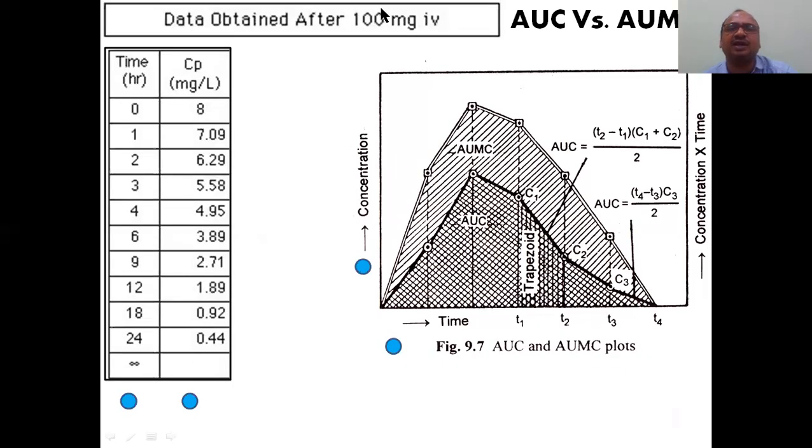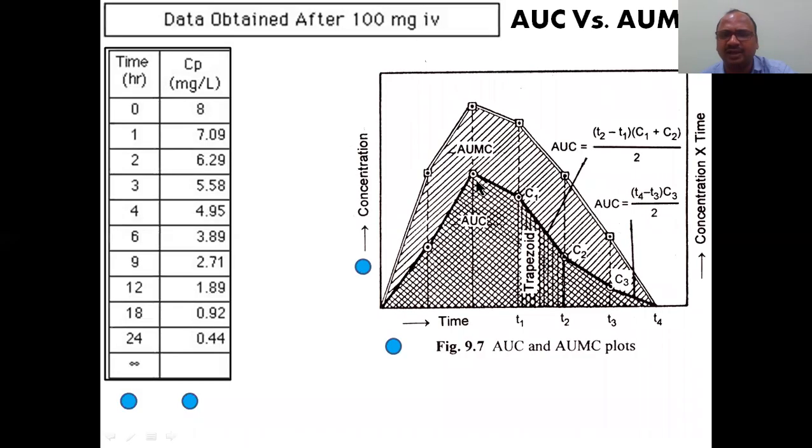This is data obtained after a 100 mg IV injection, whatever it may be. On the x-axis we take time, on the y-axis we take concentration. Don't go to this column, which is called the y dash axis. Don't bother about that, I will explain it in the next slide. Only your eyes must be on the first one, the time, and the second one, the concentration,